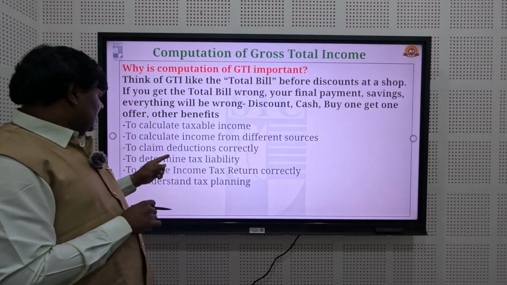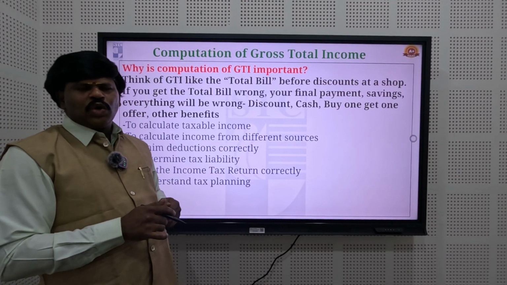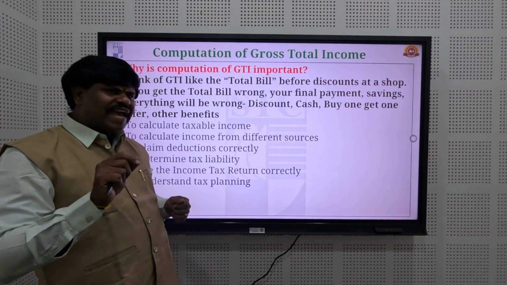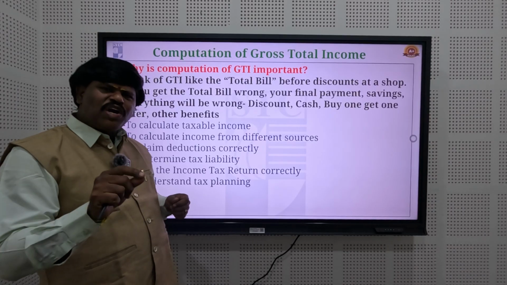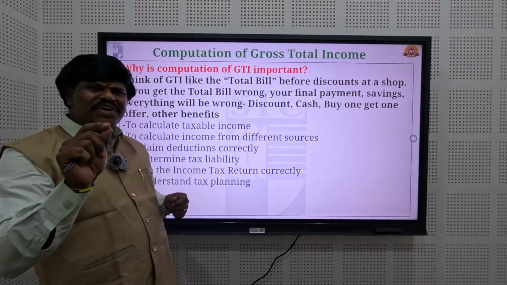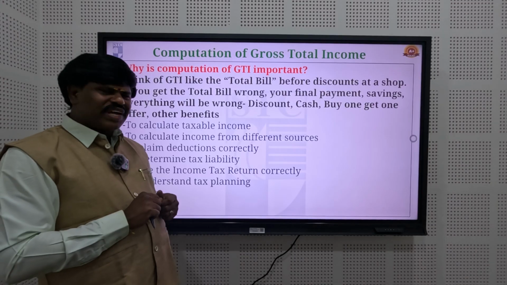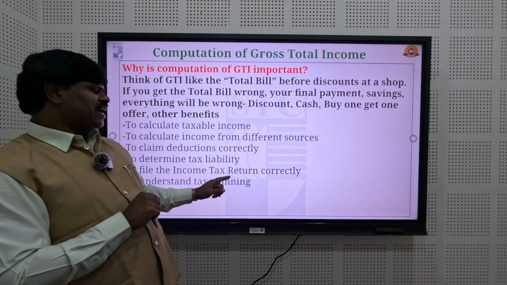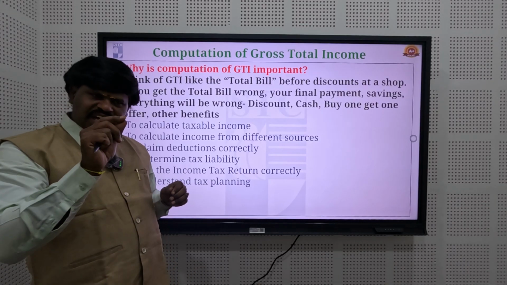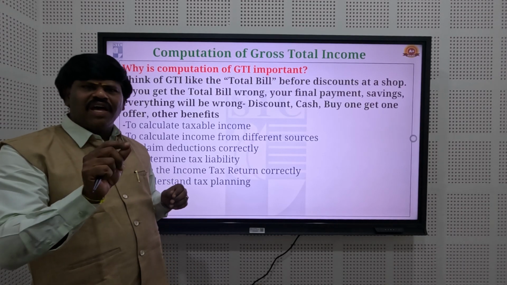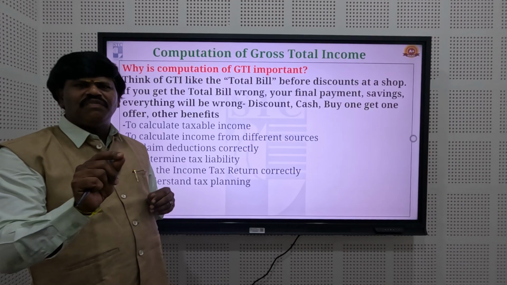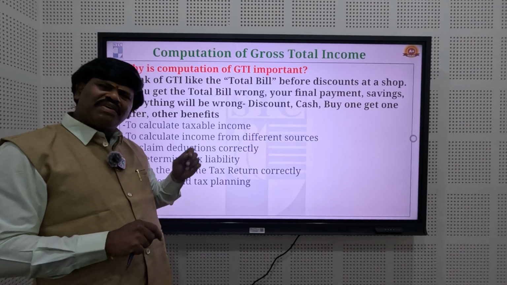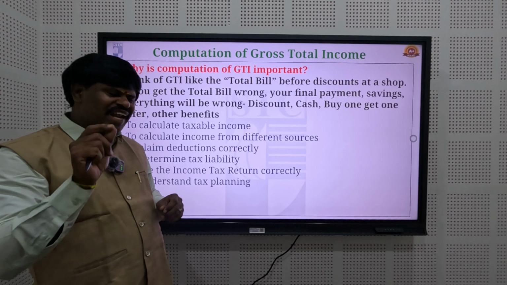Next is to determine the tax liability. To determine the individual tax liability, we need to know the method of computing the gross total income. Next is to file the income tax return correctly. To file the correct amount or make the correct payment of tax, we should know the method of computing the gross total income.